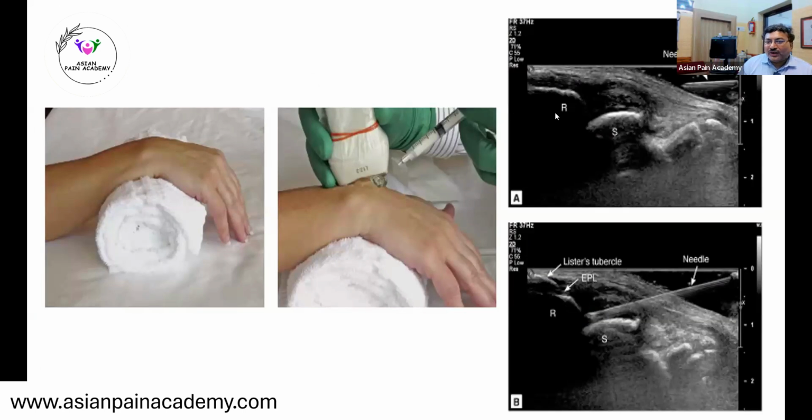And while assessing joints like the radiocarpal joint, the joint between the scaphoid and the radius, we have to always try to put the hand in such a way that we can access the joint more easily.